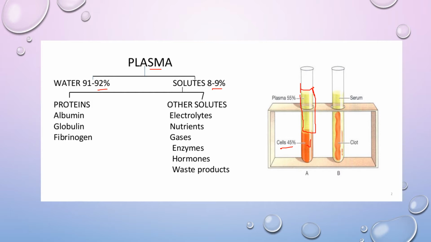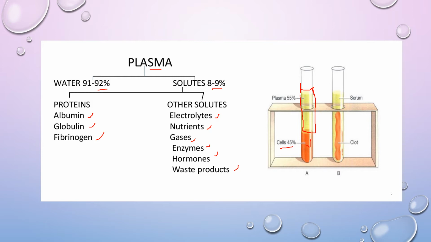It includes proteins like albumin, globulin and fibrinogen, as well as electrolytes, nutrients, gases, enzymes, hormones and waste products. The protein albumin is responsible for maintaining osmotic balance, osmotic pressure. Globulins are responsible for giving immunity. Fibrinogen is the clotting factor.